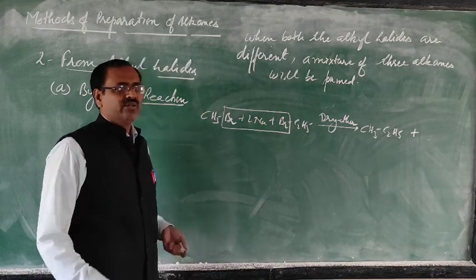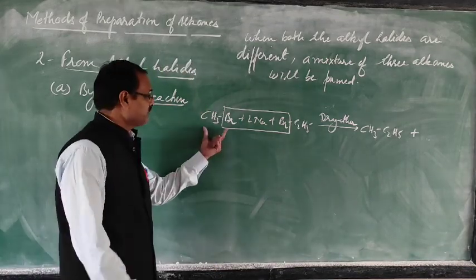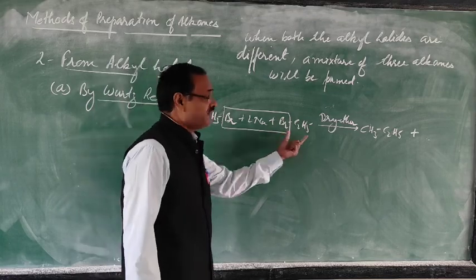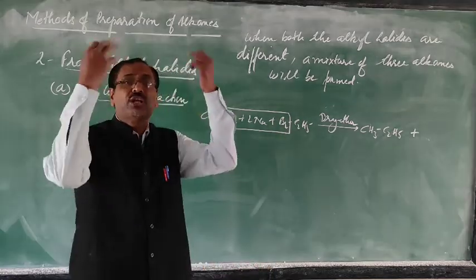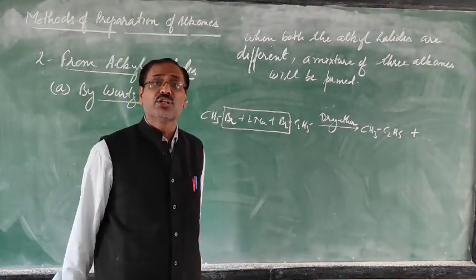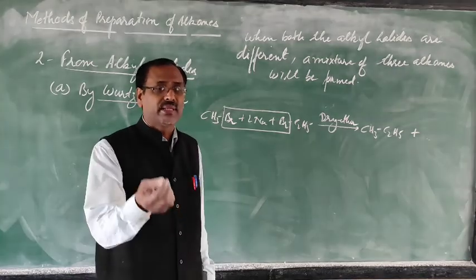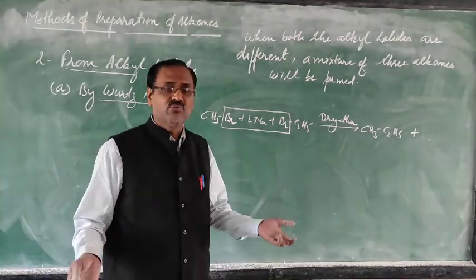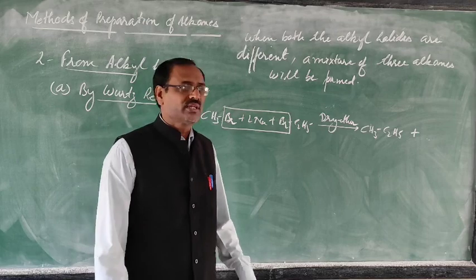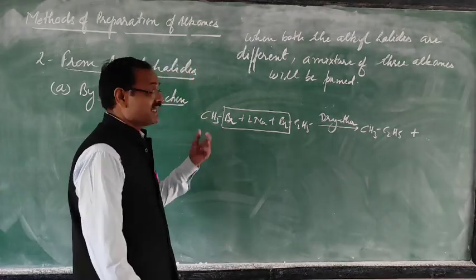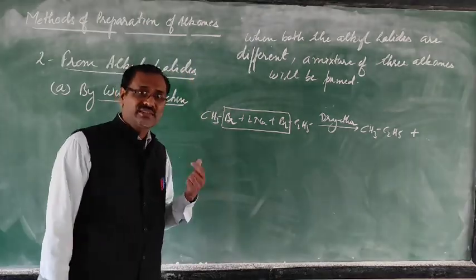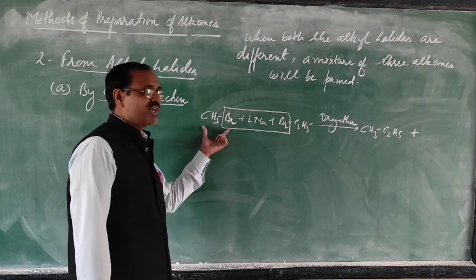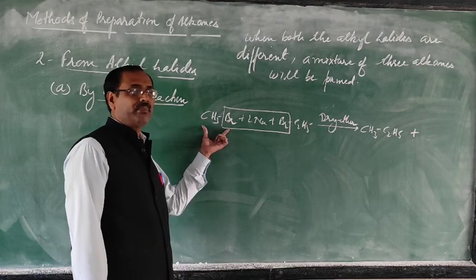Now next, what will happen? You have not taken just one molecule of methyl bromide and one molecule of ethyl bromide. Millions of molecules are there, because you will take 100 gram, 10 gram, 50 gram. You know that in one mole so many molecules are there. So the chances will be there that two molecules of methyl bromide can combine together.